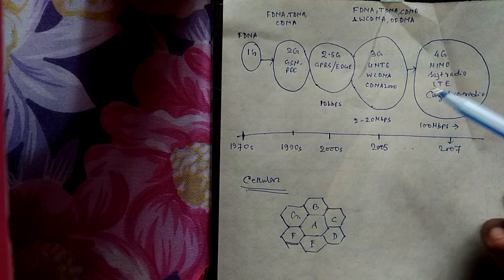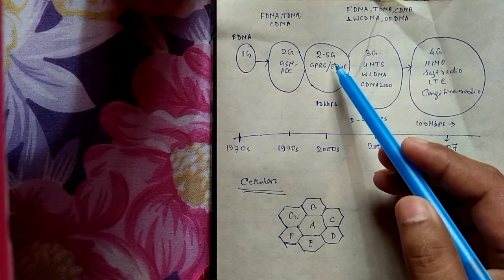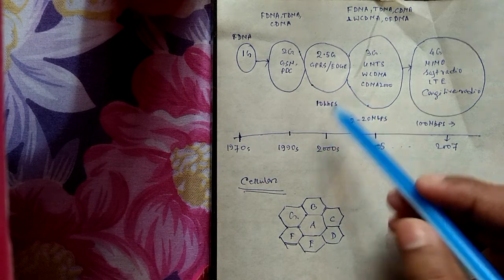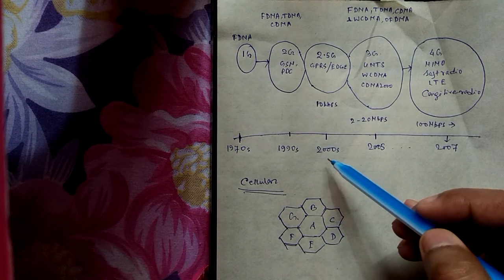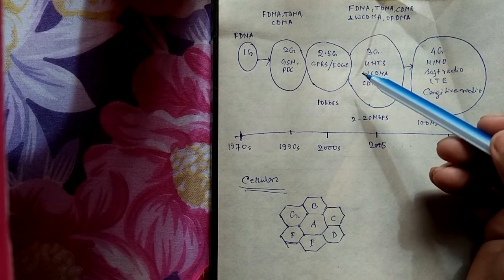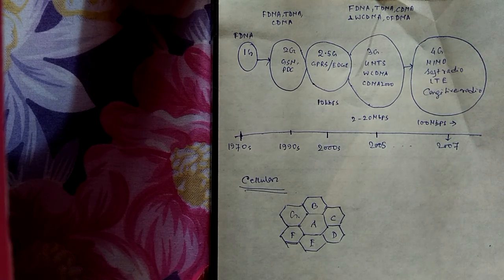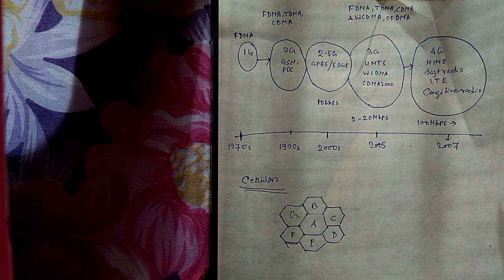But when we enter the 2.5G, that is 2.5 generation, that is near about 2000 century, one particular thing appeared in all our mobile, that is called GPRS or general packet radio service, etc. By the help of that particular device we access the internet through our mobile phone or whatever.